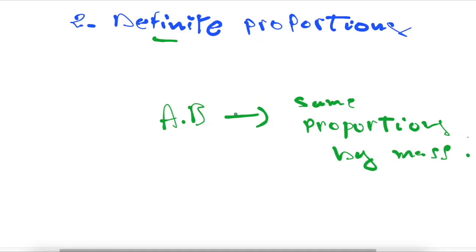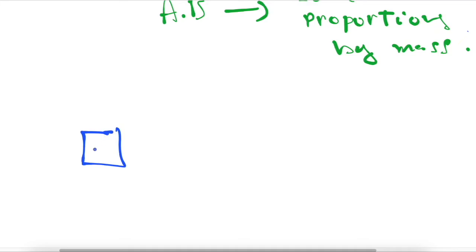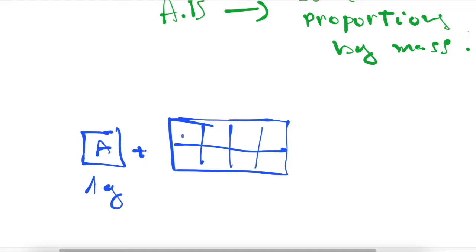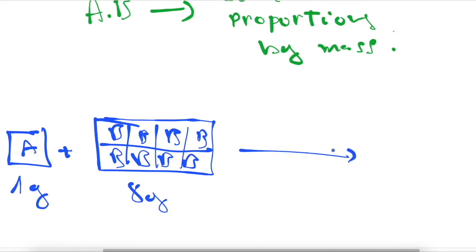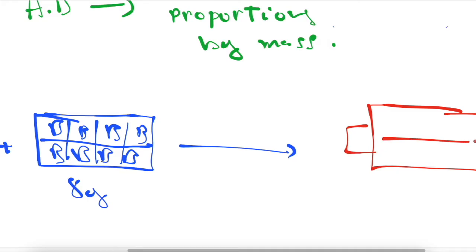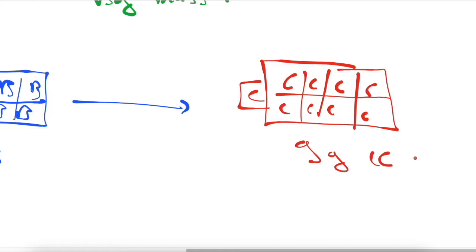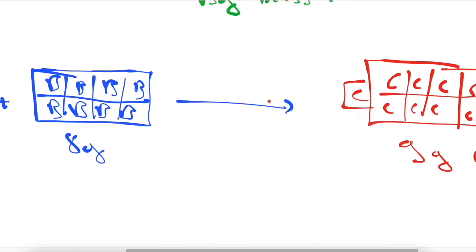So this law in action can be depicted as follows. For example, we have here 1 part of A, or let's say 1 gram of A, that reacts with, for example, 8 grams of B. So the result will be 9 grams of C, which is the chemical compound obtained by the chemical process.